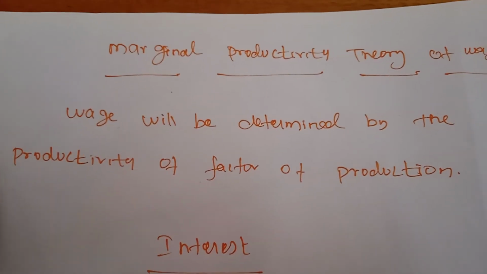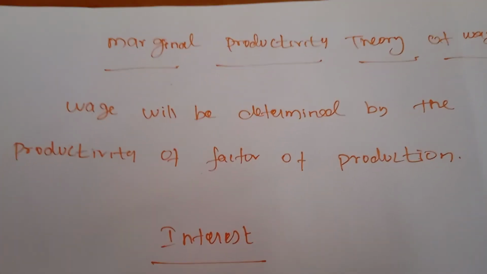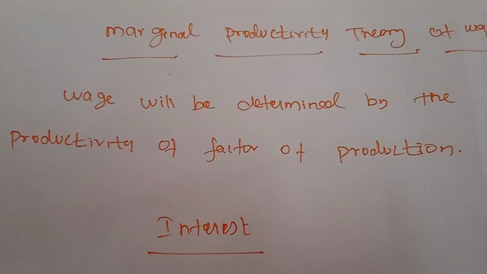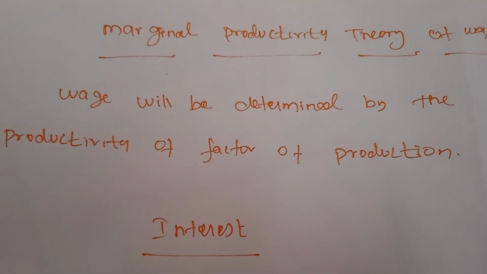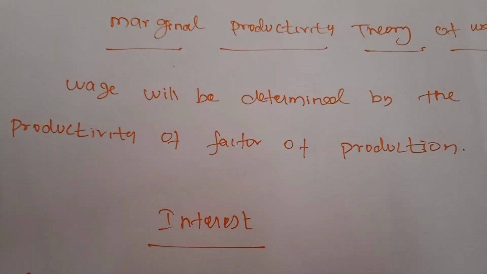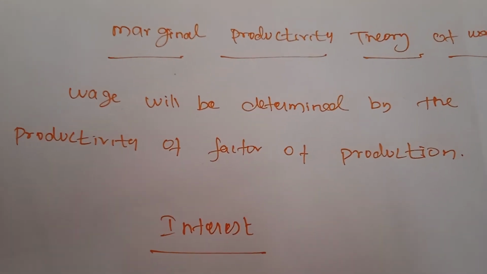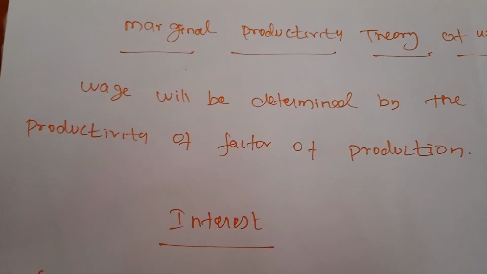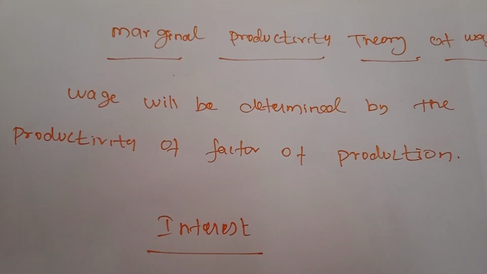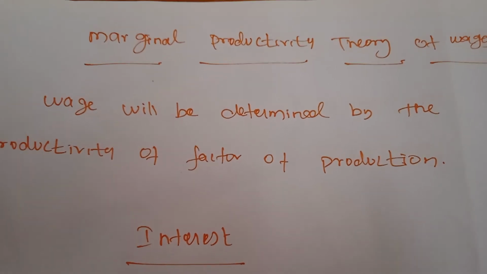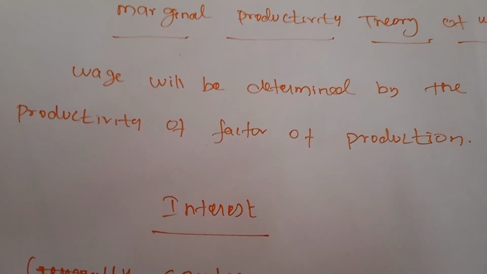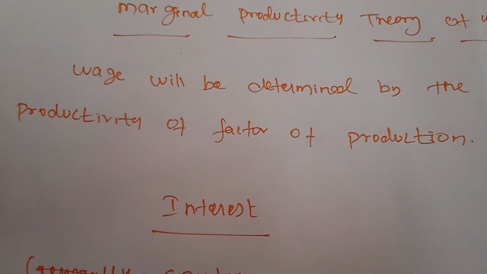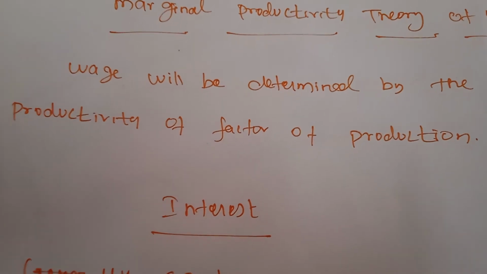According to this theory, it explains how the prices for the factors of production are determined. On that basis, the wages will also be determined on the basis of their productivity. So according to this theory, wages are determined by the marginal productivity of labor, and this is also equal at the point of equilibrium.